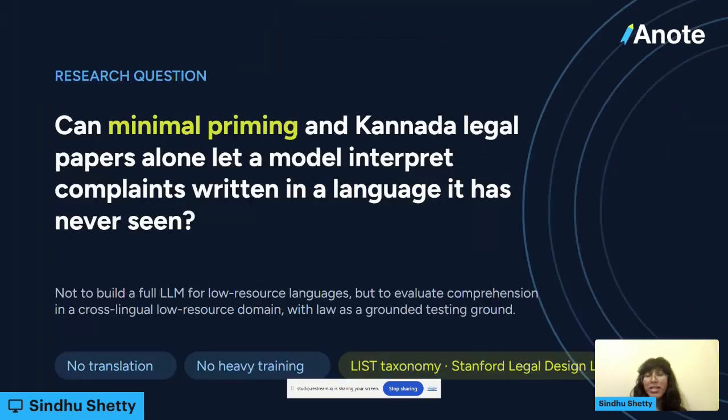So the question is, can minimal priming and Kannada legal papers alone let a model interpret complaints written in a language that it has never seen? When I break down this question, it's that given queries or legal complaints in the Tulu language, can we give essentially small hints of the Tulu language and also use Kannada legal papers as a basis for models to reason and correctly categorize complaints? We don't want to build a fully working large language model, but instead we just want to understand how comprehension works in these cross-lingual domains, and we're using the legal area as a really good place to ground this as an actual use that would be real-life applicable.